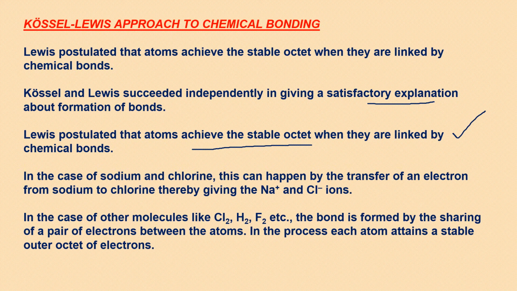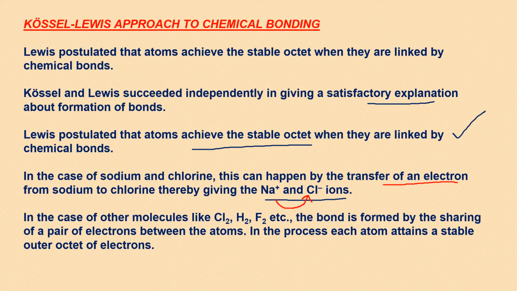Now in case of sodium and chlorine, what happens? The transfer of electrons is happening. Sodium is losing one electron and chlorine is taking that one electron. As a result, we get positive and negative charges. So such type of transfer of electron gives rise to a bond which is called ionic bond or electrostatic force of attraction which is there. So they are also called electrovalent bonds.